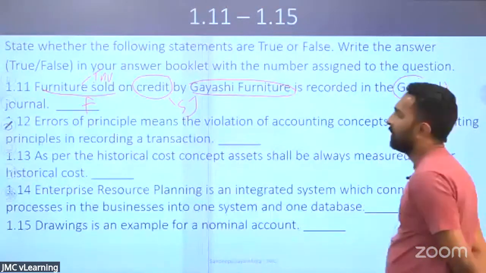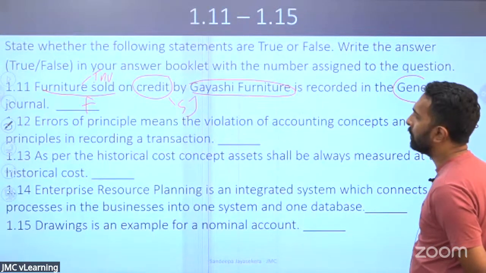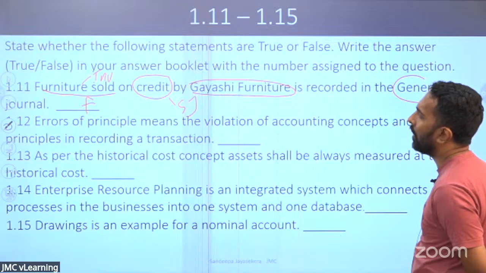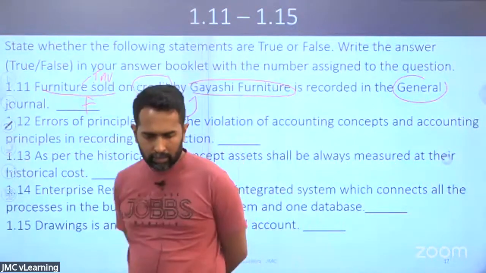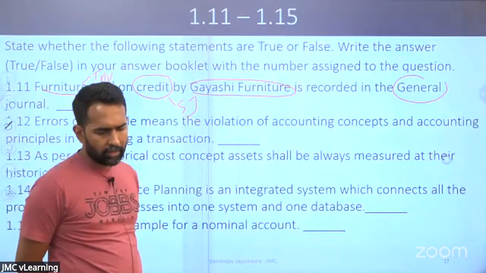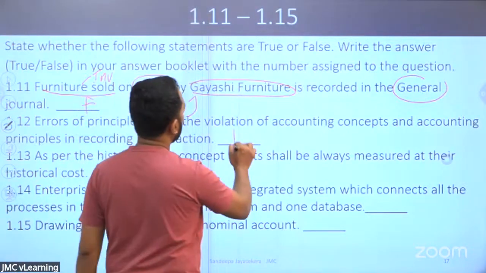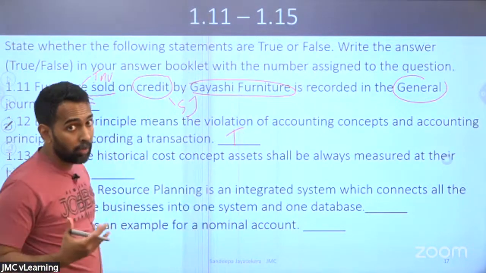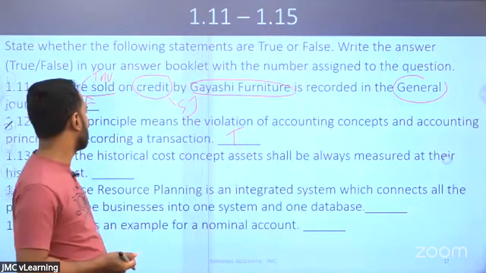Look at the second one. Errors of principle means the violation of accounting concepts and accounting principles in recording a transaction. True or false? Yes, it's true. That's the meaning. Right? Accounting principles error means you are violating the accounting principles, accounting concepts.